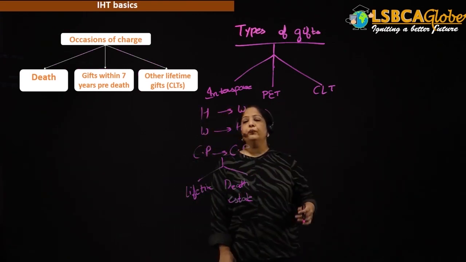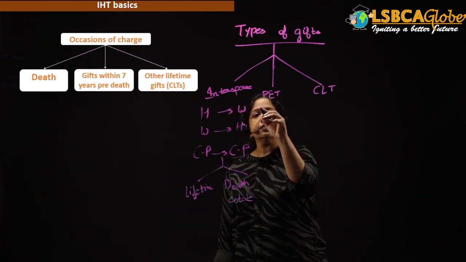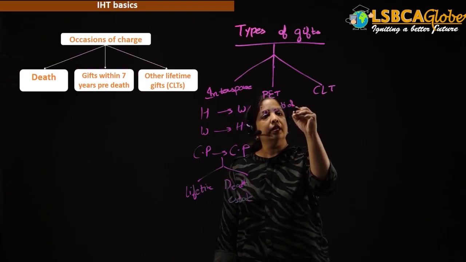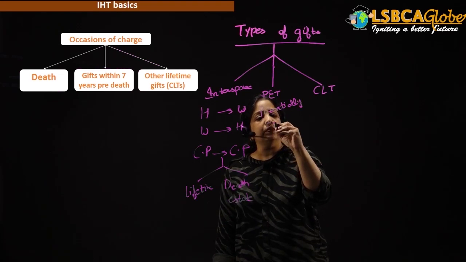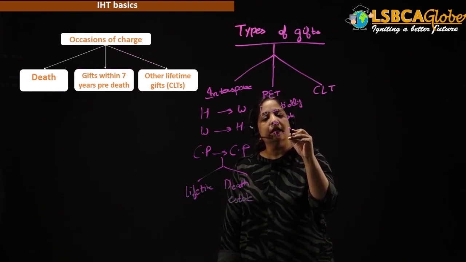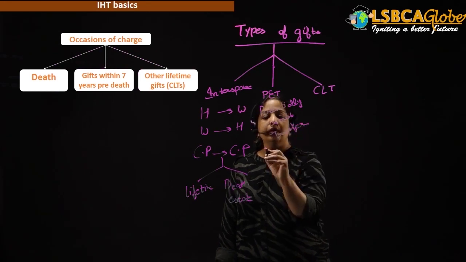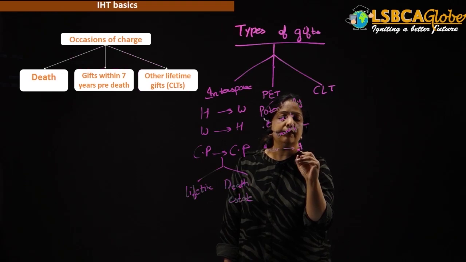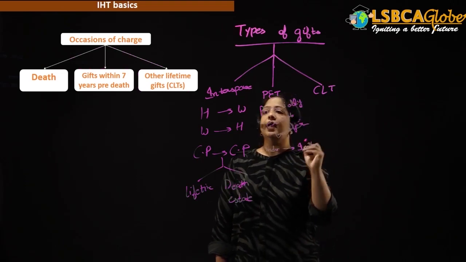Right class? Now, PET. The full form of PET is potentially exempt transfer. It means a transfer from individual to individual other than spouse.